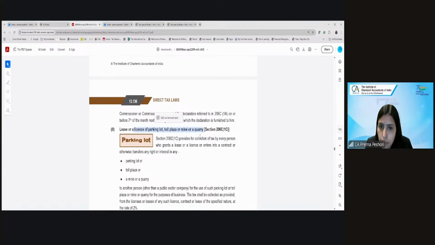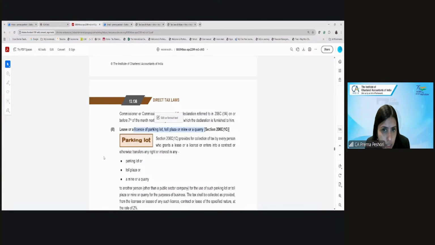Again, 206C provides that the tax shall be collected by every person who is giving on lease or transferring any right or interest in any parking lot or toll plaza or mine or a quarry to another person other than a public sector company.